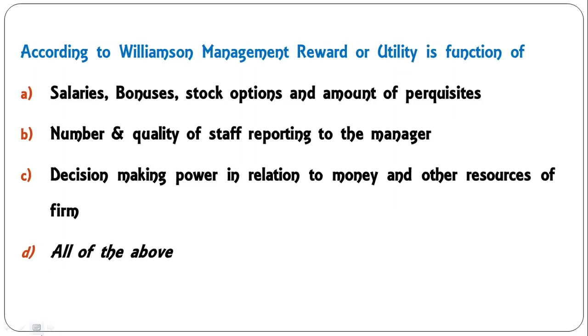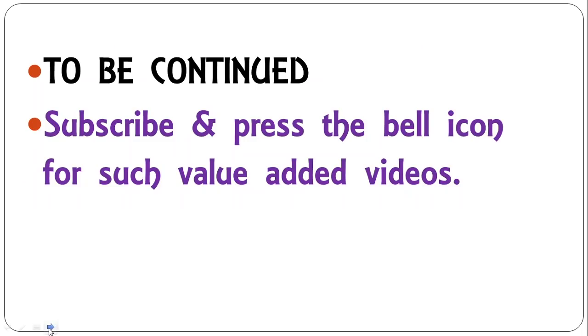According to Williamson, management reward or utility is a function of salaries, bonuses, stock options, and perquisites, number and quality of staff reporting to the manager, decision-making power in relation to money and other sources, from all of the above. In fact, utility and reward is a function of all of the above according to Williamson's management reward model.